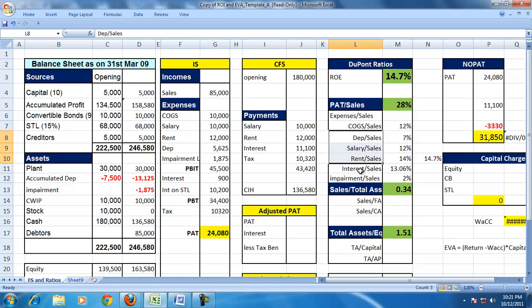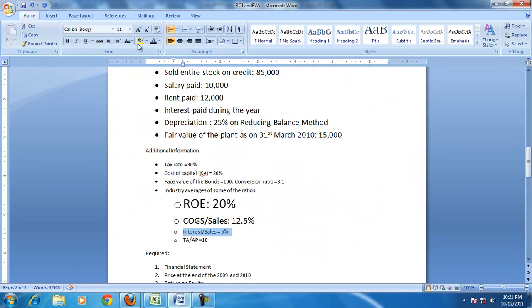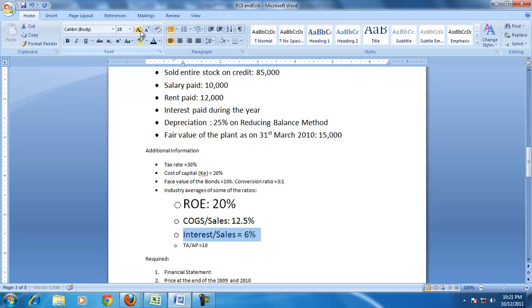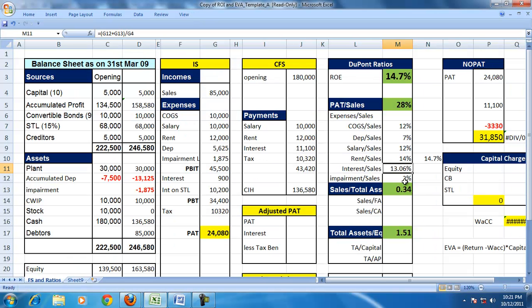The other information is not given, but interest is given. The interest to sales as an industry average is 6%, whereas here it is 13.6%. So there is every possibility that PAT by sales is low because the interest is high.